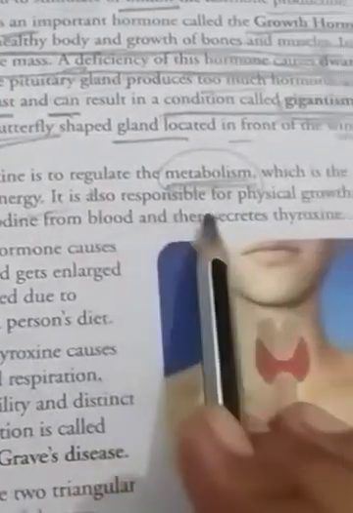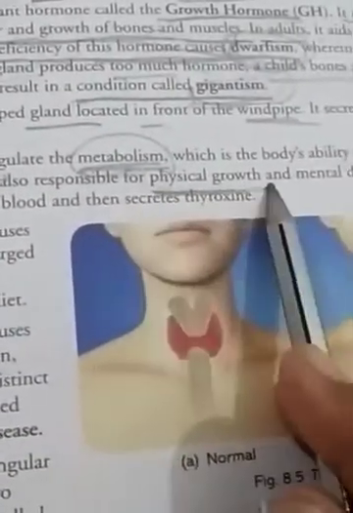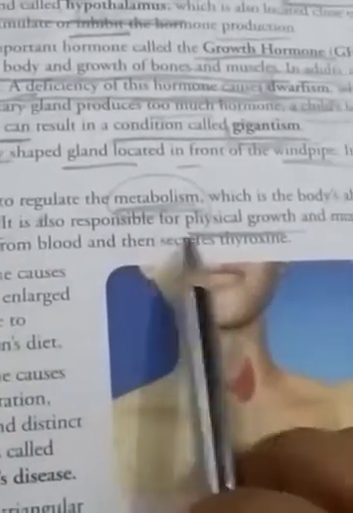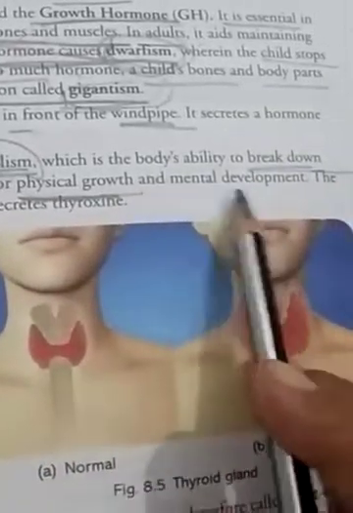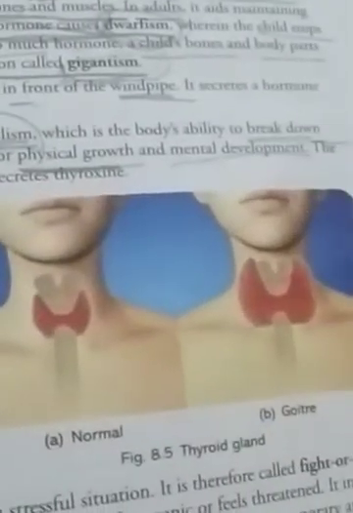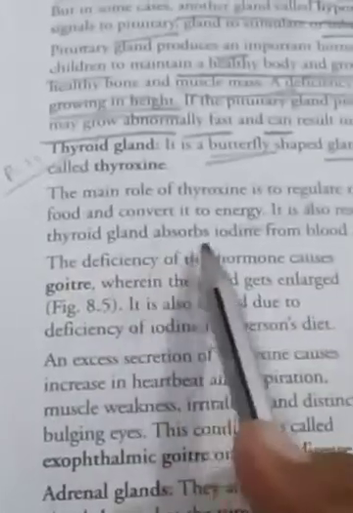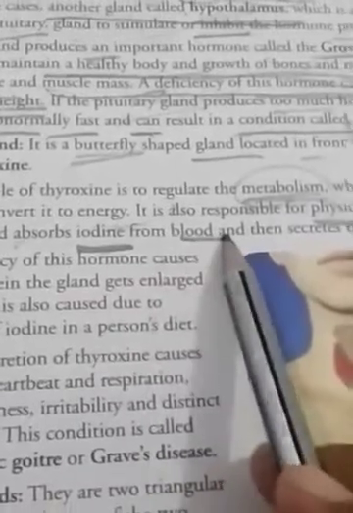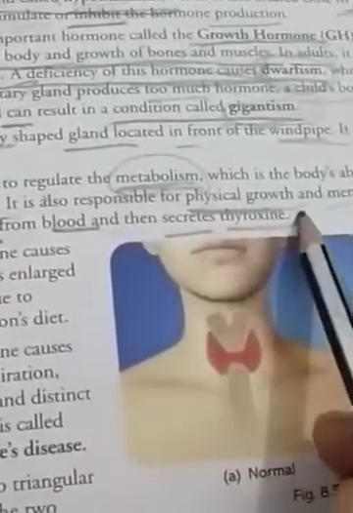Now it is also responsible for physical growth and mental development. Both things, means physical growth as well as your mental development. The thyroid gland absorbs iodine from the blood and then secretes thyroxine. Means the iodine is responsible for secretion of this thyroxine hormone.